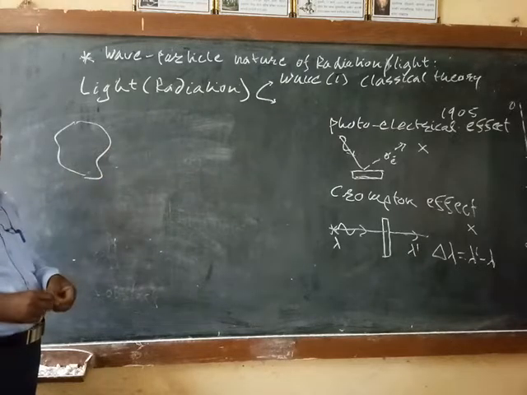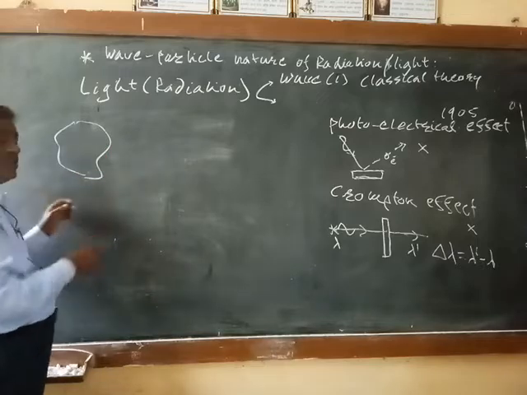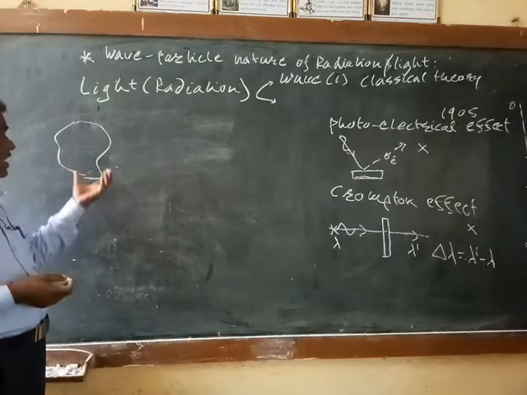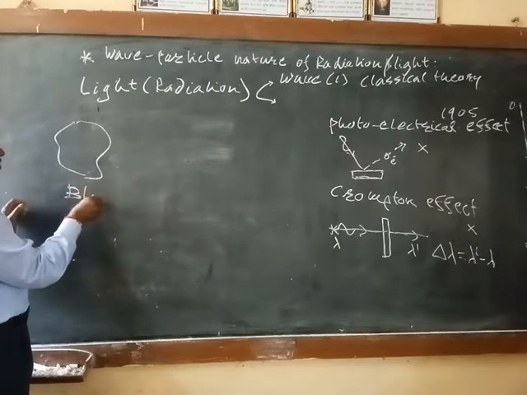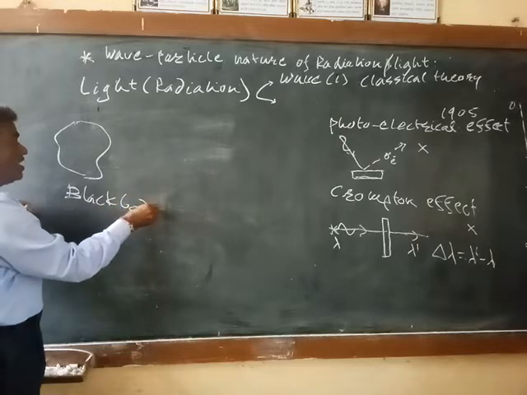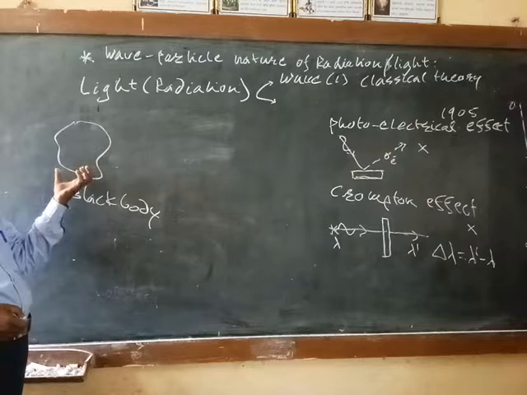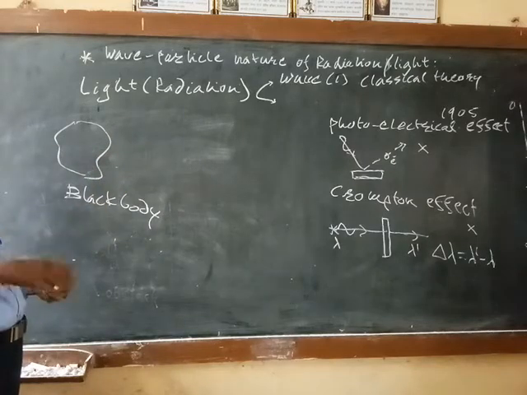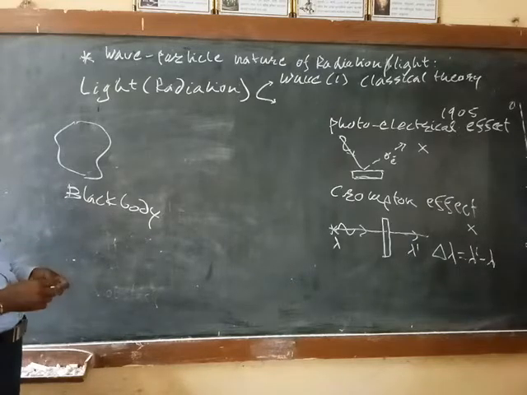And according to Kirchhoff's law, it is found that good absorbers are good emitters. As the black body absorbs all heat energy falling on it, this is a good absorber. But it is also a good emitter according to Kirchhoff's law. Good absorbers are good emitters and bad absorbers are bad emitters.